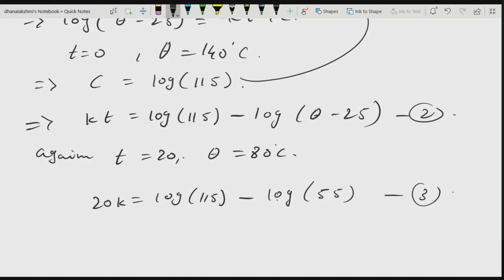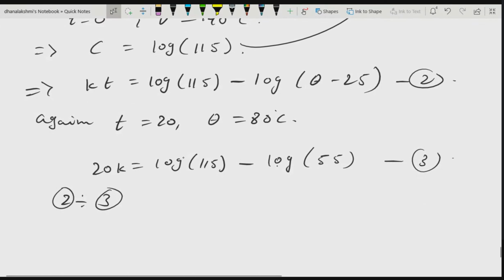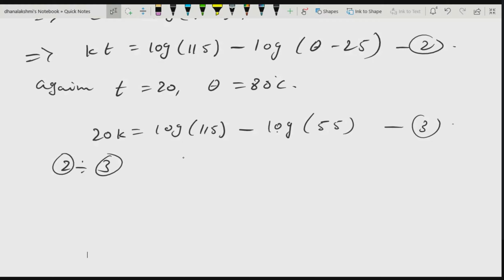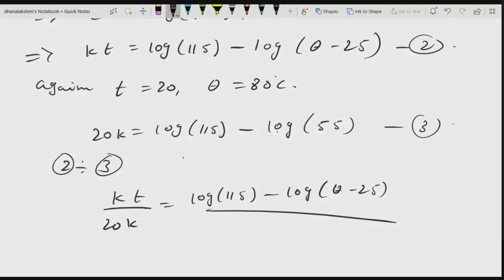What you can do is divide these two equations, 2 divided by 3. K will be cancelled and overall your equation will be in terms of t and theta directly without finding the k value. This way also you can solve the problem. Got it, all of you? Yes, ma'am. Okay, so divide it. When you divide, you will get kt divided by 20k, and here you will get log of 115 minus log of theta minus 25 divided by log of 115 minus log of 55.